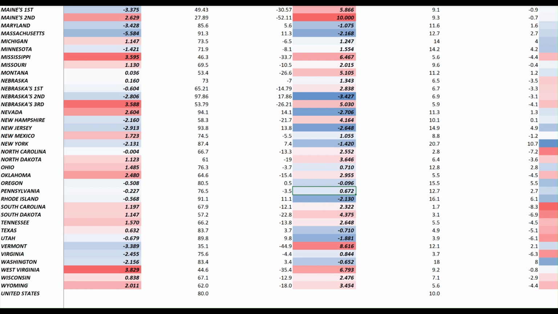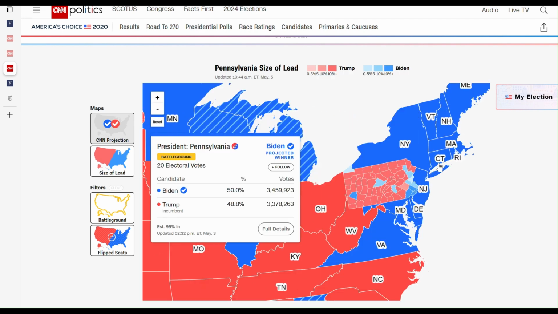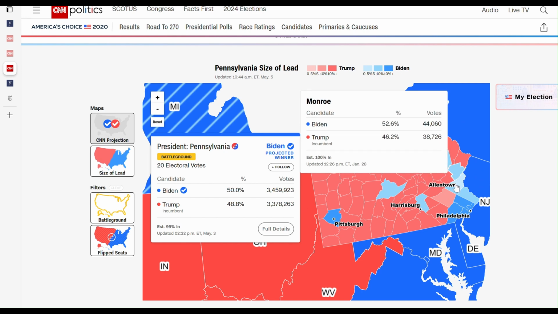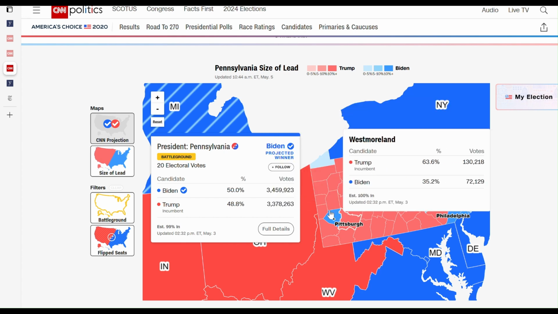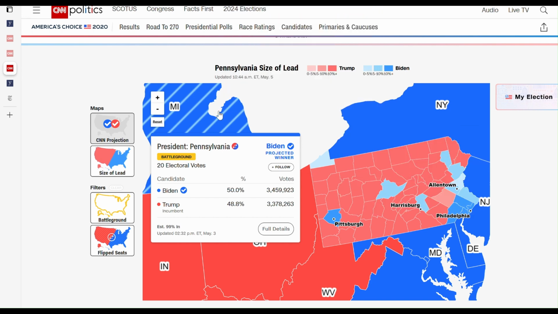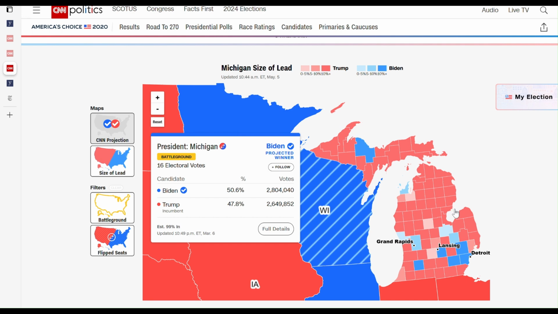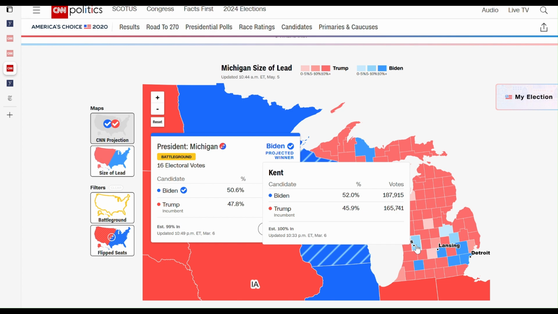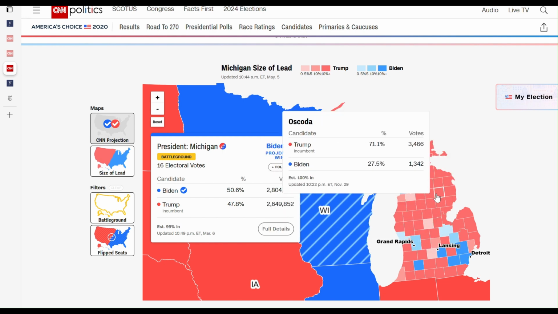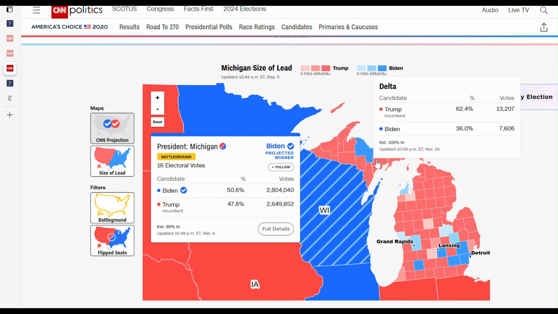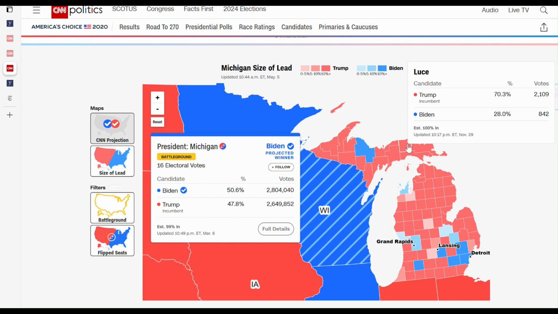Of course, when you look at the map, this makes sense. In the state of Pennsylvania, you have two important urban centers: the Philadelphia area and its suburbs, with high population density, and the city of Pittsburgh in Allegheny County on the west. Then if you go to Michigan, you really have just the big city of Detroit, and again some urban population in Grand Rapids, but you see that this is a more rural state than Pennsylvania. And don't forget about all the rural area up here with a big red presence.